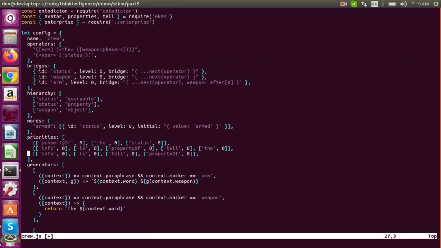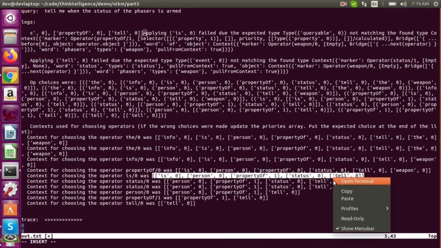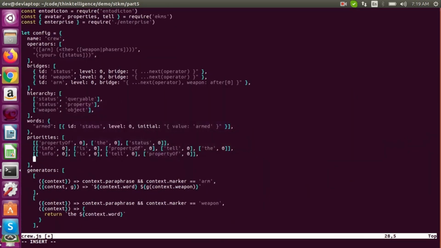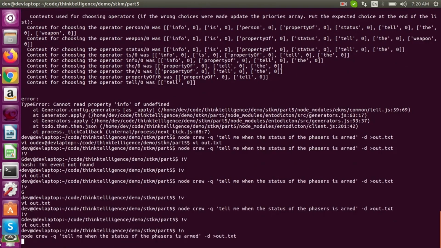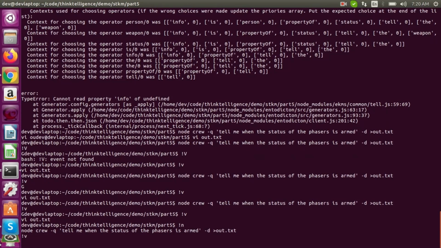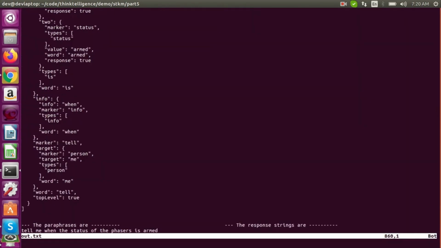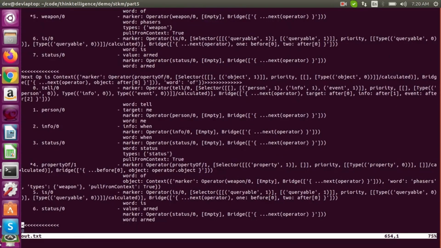Oops, this is the wrong one. Copy the right one, copy. So it's going to be property of 1 and tell 0. Try that again. So we're just working on getting it to process the operators in the right order. And again, I'll fix that this weekend. There we go. So now it's doing this. Tell me when the status of the phasers is armed. So now we got it processing the sentence correctly.